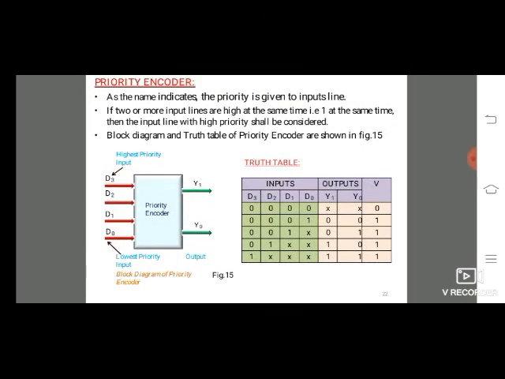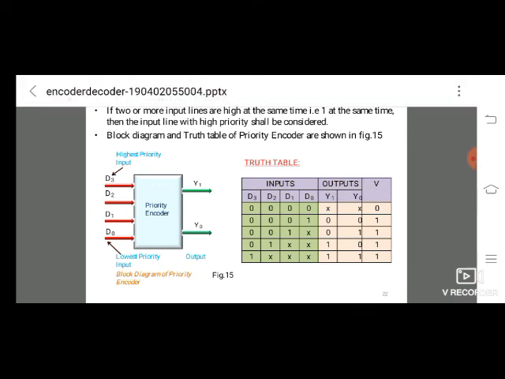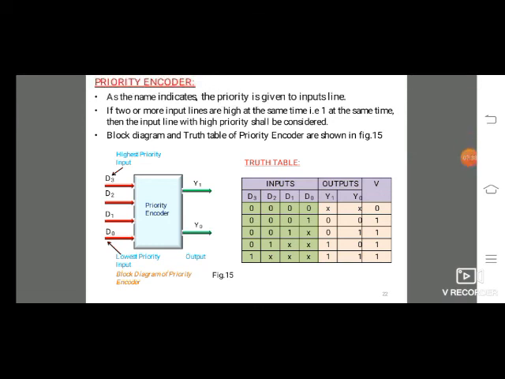Next one is the priority encoder. Priority encoder is also very important. As the name indicates, priority is given to input lines. If 2 or more input lines are high at the same time, then the input line with high priority shall be considered.